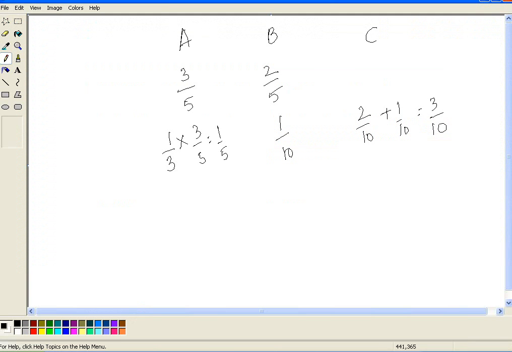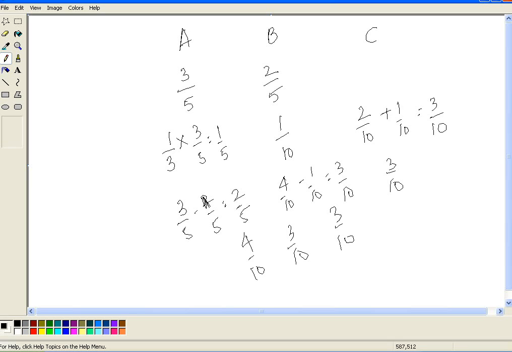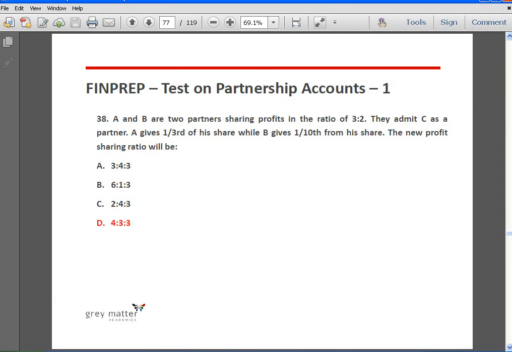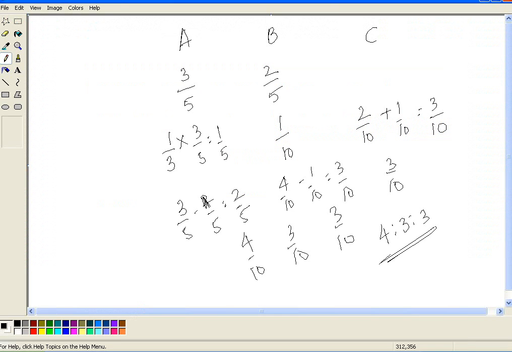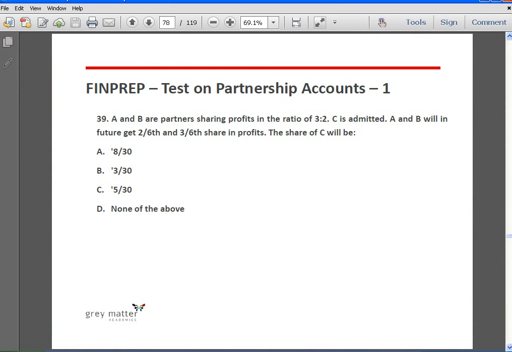So now what is going to be the new profit sharing ratio? It will be 3 by 5 minus 1 by 5, which is 2 by 5. This is 4 by 10. Then 2 by 5 minus 1 by 10 is 4 by 10 minus 1 by 10, which is 3 by 10. This can otherwise be written as 4 by 10, 3 by 10, 3 by 10. So the new PSR is 4 is to 3 is to 3. Okay, so answer is D. Next.